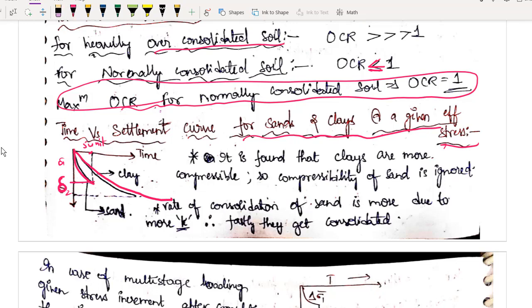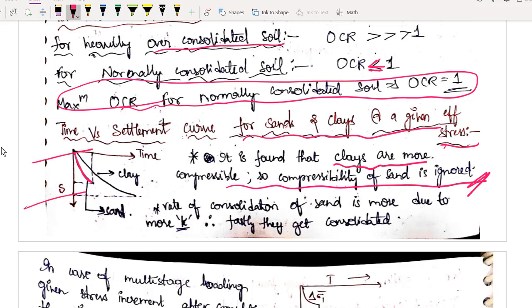So why is it so? Let us read this and you will be more than perfect. It is found that clays are more compressible, so compressibility of sand is ignored. Remember, very important bit. In the problems you will be doing, you will see different layers. Sand will be given here, clay here, sand below, and he will ask you to find compressibility. What you have to do is ignore the sand part because compressibility of sand is negligible. Just find compressibility of the clay part and you will get your answer. I hope you got the point. So the sand compressibility is ignored or it is 0.